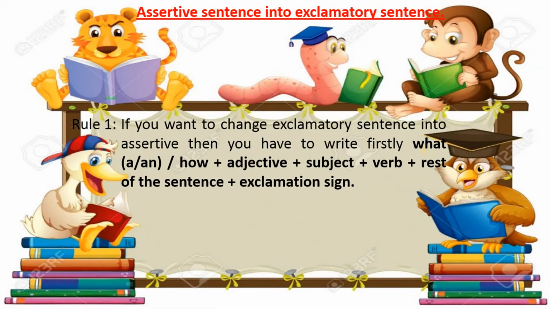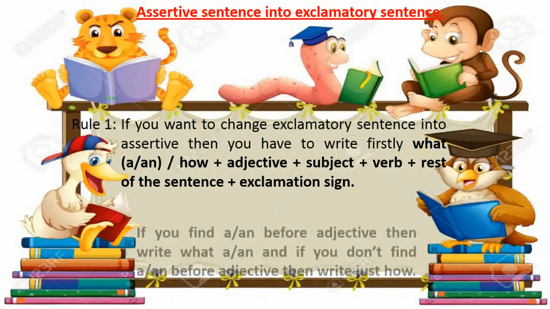So if you write what, then you have to write a or an with the word what, or you can write how, plus adjective, plus the subject, plus verb, plus rest of the sentence, plus exclamation sign.